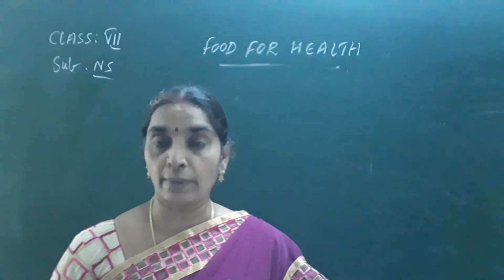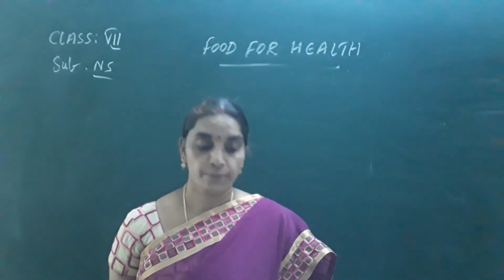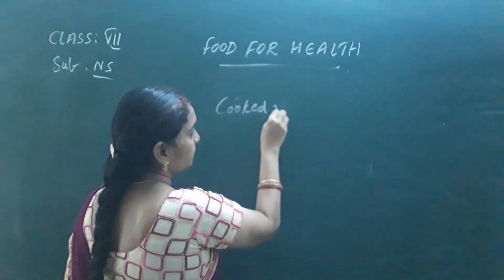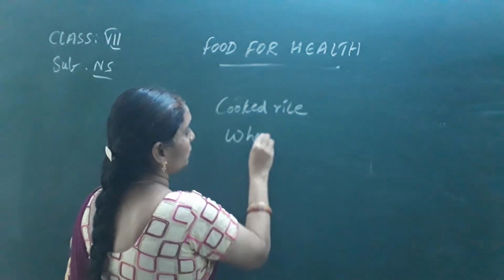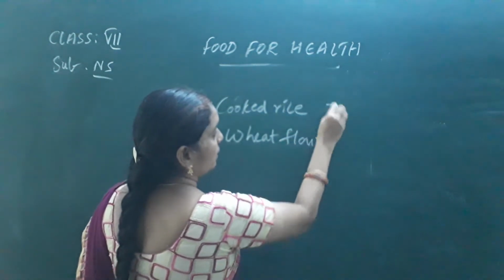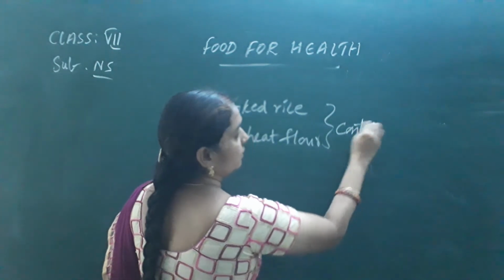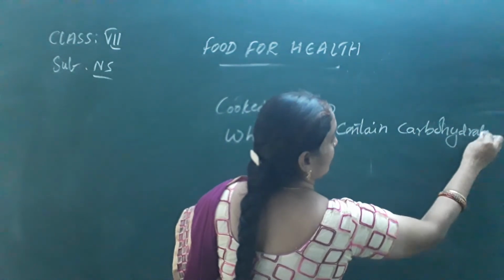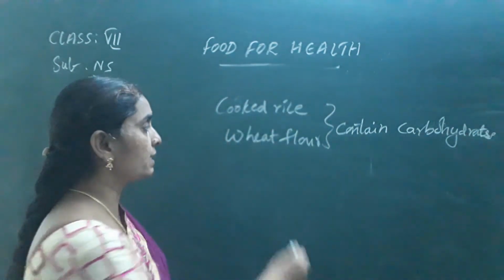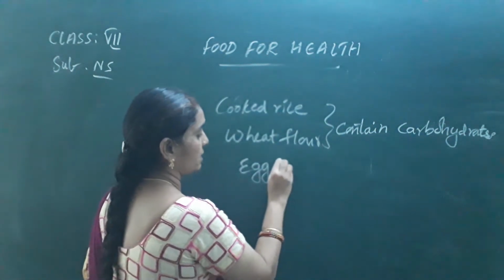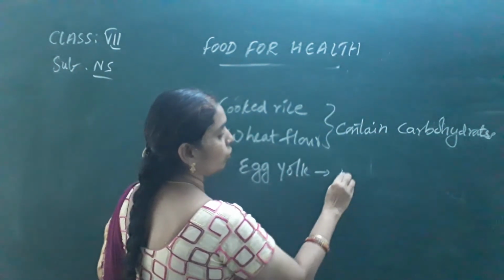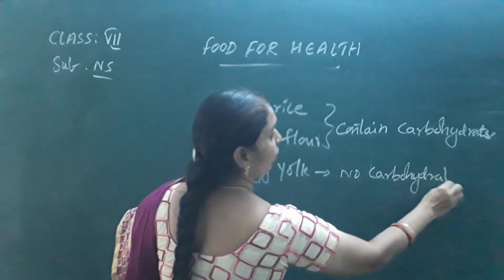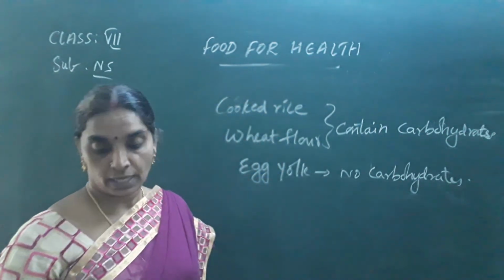So in this table, you have seen that cooked rice and wheat flour contain carbohydrates, whereas egg yolk doesn't contain carbohydrates. No carbohydrates are present in egg yolk.